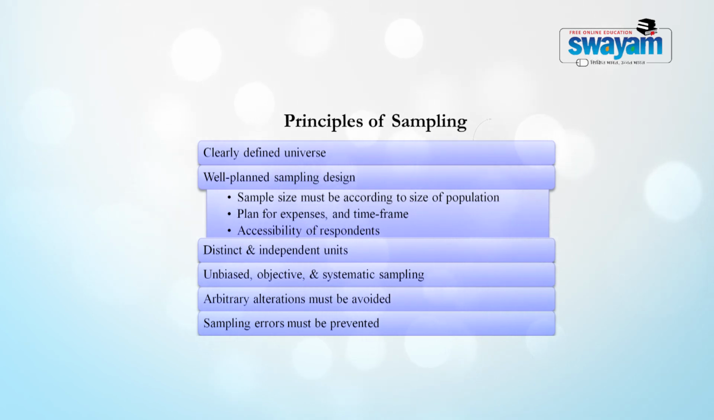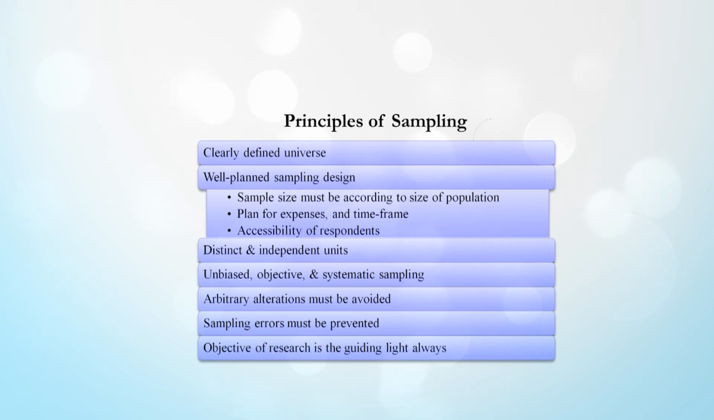Finally, and definitely not the least important, is the objective of the entire research, which we talked about in the sampling design also. The objective of the research is the guiding light right from the time when we formulate the research problem to the time when we are writing the research report, and the same holds true for sampling also. In the process of sampling, the researcher needs to constantly remind himself what the objective of his research is.